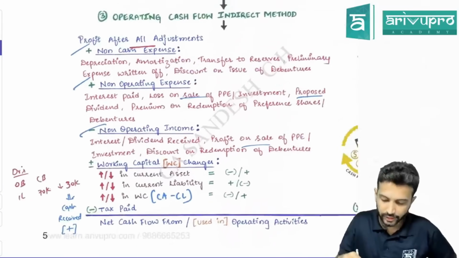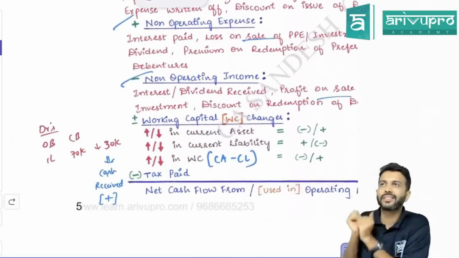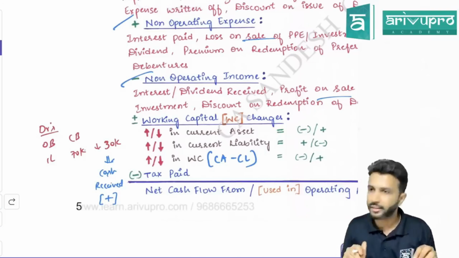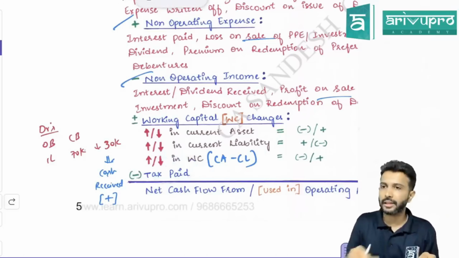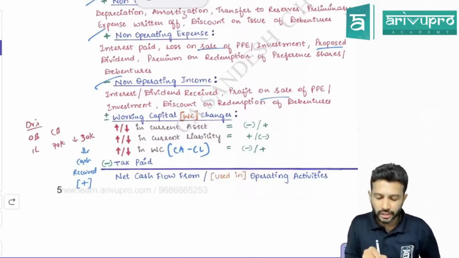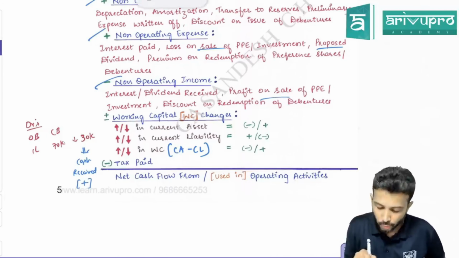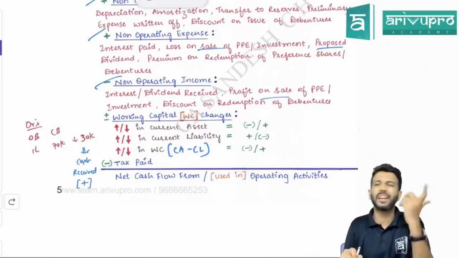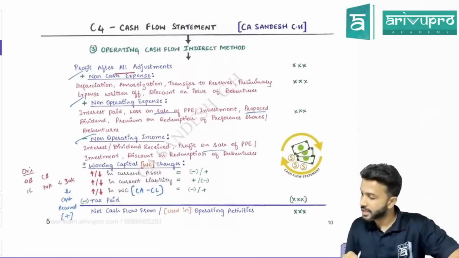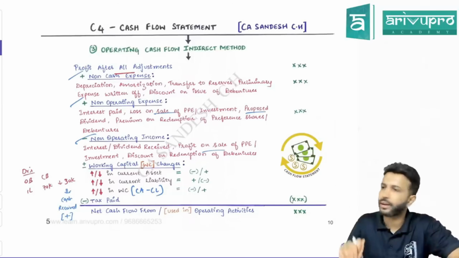Okay. Great. So after doing all these working capital changes, then deduct the tax. Tax paid is a separate category. You have to show tax paid at the end as per Accounting Standard 3. So if you have any tax paid, deduct that. Then finally you will get operating cash flow. If this operating cash flow is positive, we say cash flow from operating activity. If this cash flow is negative, we say cash flow used in operating activity. That's the naming given. This is about operating cash flow. For investing and financing cash flow, we don't have all this drama. There's a normal method. Only for operating cash flow do we have to do all this drama.